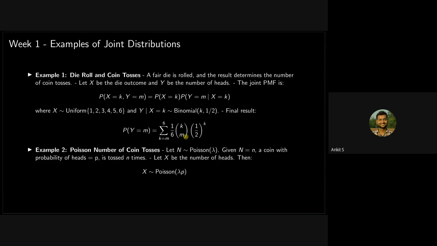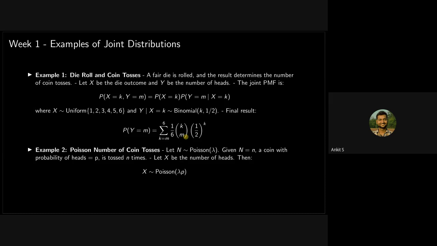Then we have examples of joint distributions. I have just put two examples. These are a little bit complicated examples, but try to understand them. So for example, we roll a die, and whatever value comes on the die, that many times we toss a coin.